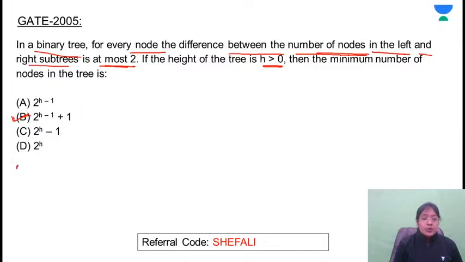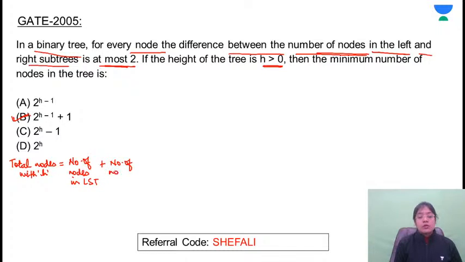See, if we have to count the total number of nodes n, let me write this properly. Total nodes with height h will be equal to the number of nodes in the left subtree plus the number of nodes in the right subtree plus 1.